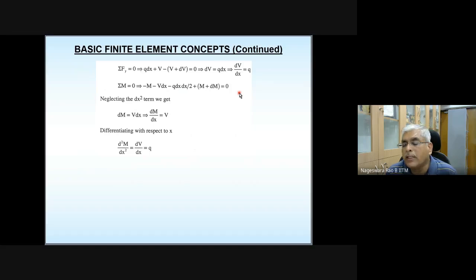If you are not convinced, let's say 0.1; if you square 0.1, you get something much smaller than 0.1. So if dx is small, dx square is much smaller. Neglecting the square of these small quantities, you can write this equation, and combining it with the other, you can write like this.